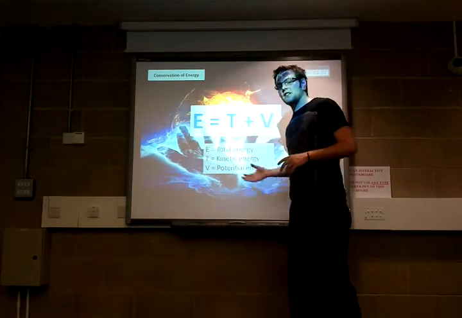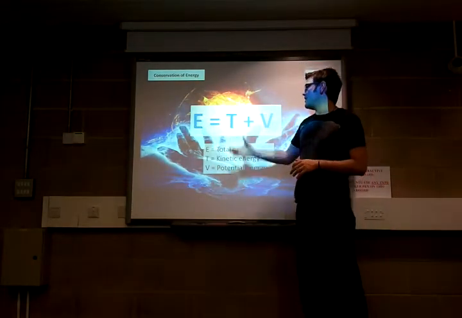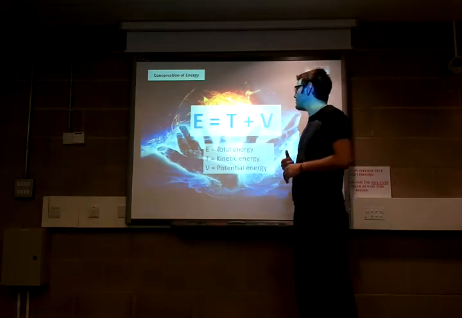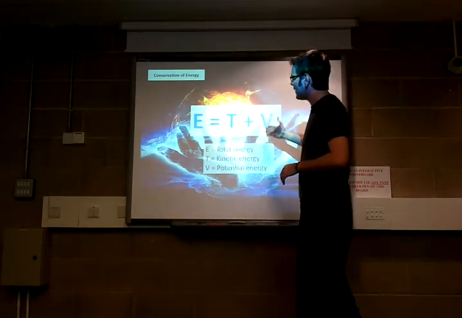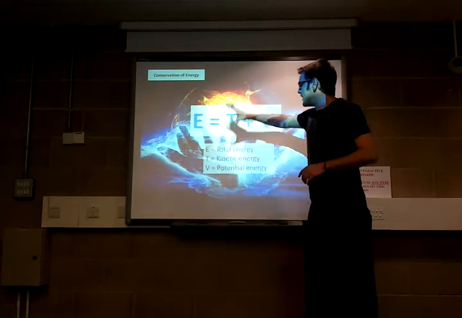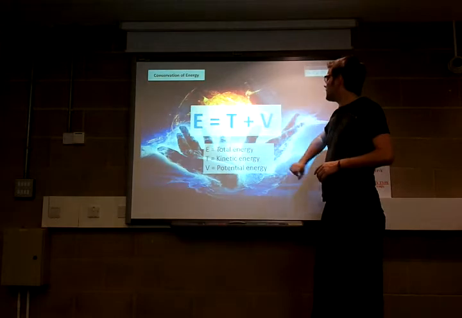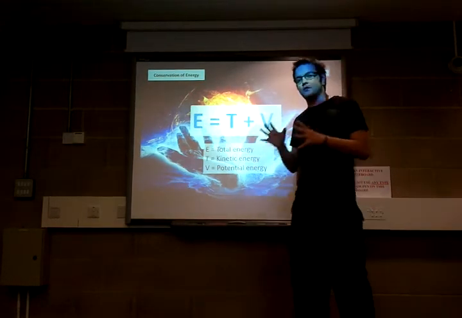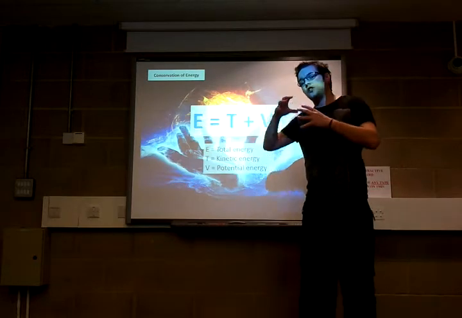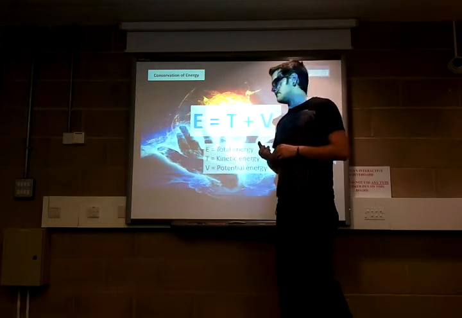Well, in physics, as we like to do, we assign letters to things that have absolutely nothing really to do with what they actually mean. So here, E equals T plus V. What we're saying is that the total energy in the system is equal to the kinetic energy plus the potential energy that originally started the system and became, through an energy transfer, leaving that system.